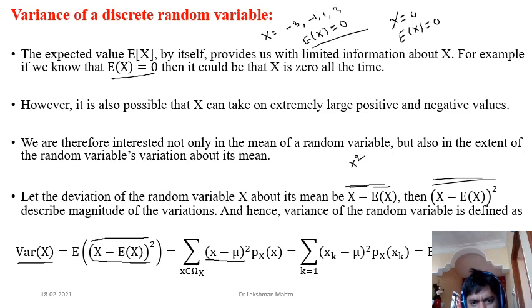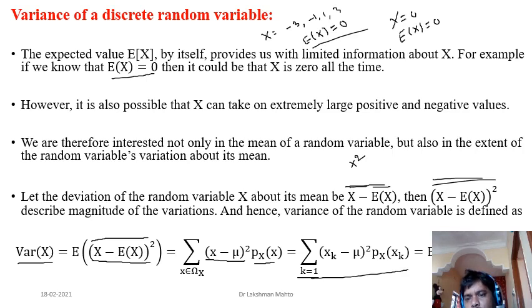So it is a function of x times the probability mass function of the corresponding value of x. That's where this expected value rule comes in, and it comes out this way. And further, we know that here we are dealing with a discrete random variable, always taking values from a discrete set, and every discrete set can be put in a single sequence. So when we write a sequence, it is always taking values from k equal to 1 to infinity, or k equal to 0 to infinity. Better to take the starting point as k equal to 1 to infinity. That's where we are putting it in discrete fashion, due to the discrete random variable.